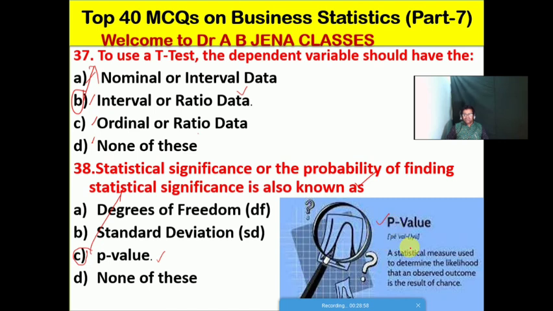Friends, what is the meaning of p value? A statistical measure used to determine the likelihood that an observed outcome is the result of chance. So it's the probability value. Now it is very clear what the meaning of p value is.